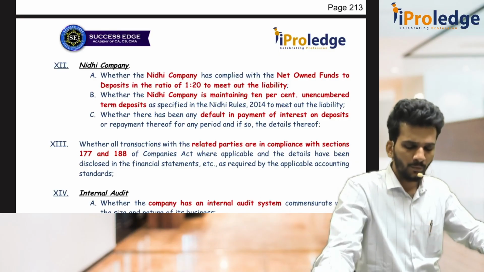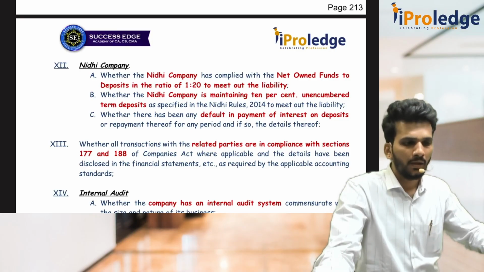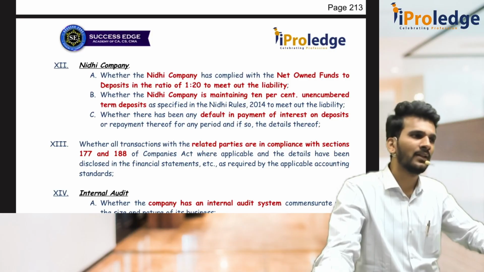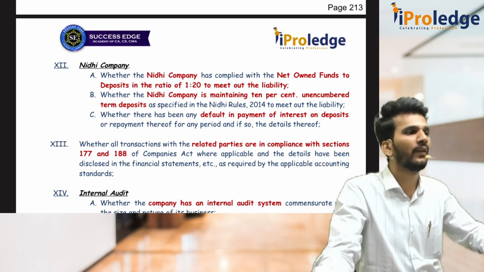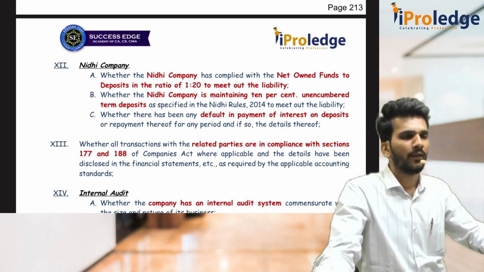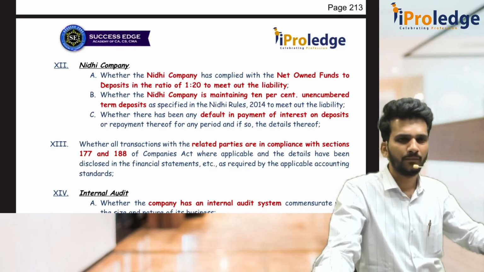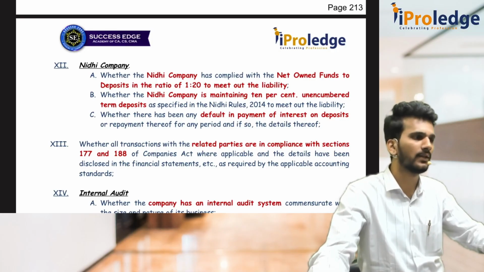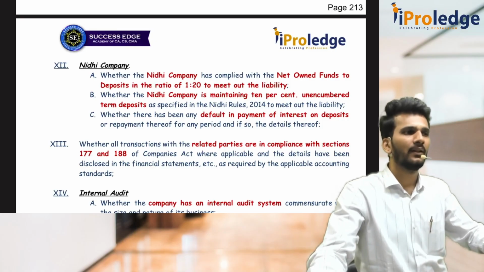Then you have to maintain, out of the total deposits which you have accepted, 10% as unencumbered deposits. You can't pledge that money, you can't give that money as a loan, you can't use it for any purpose. You have to keep it as free money. Not free from every charge, free from everything. If you want it, you should be able to get it. That is how free it has to be. Unencumbered deposits is 10% of term deposits mainly, not savings deposits, not current account deposits, something else.